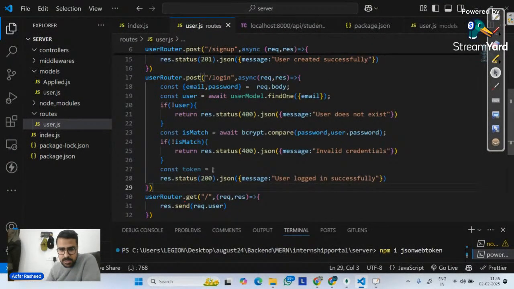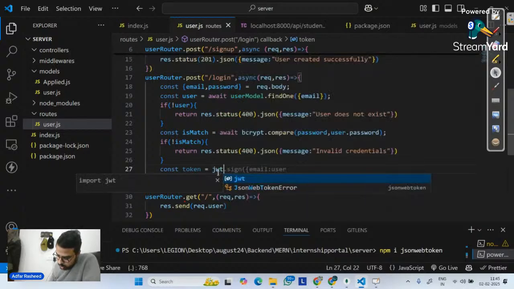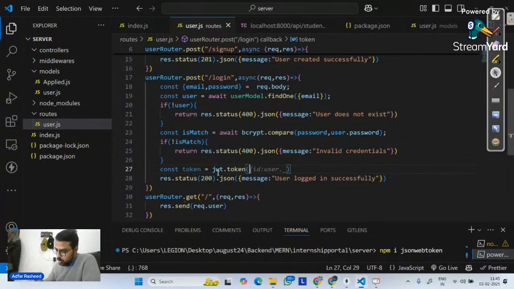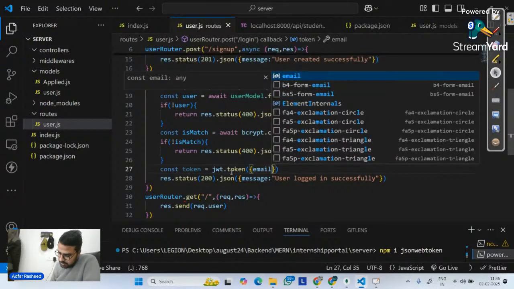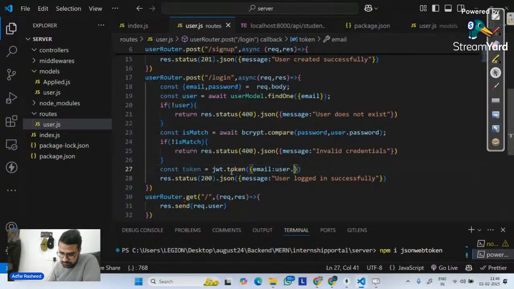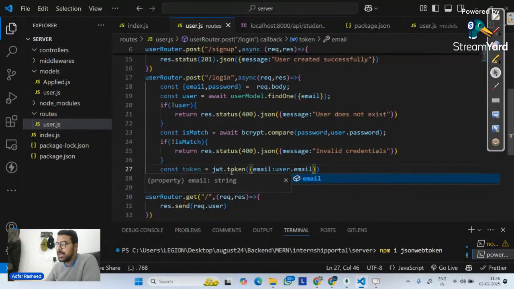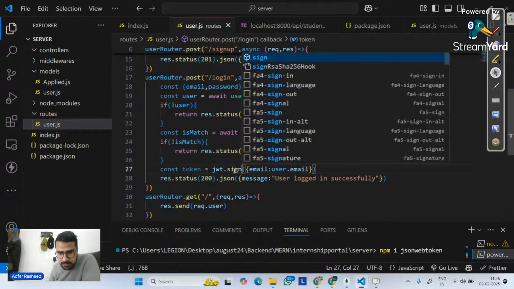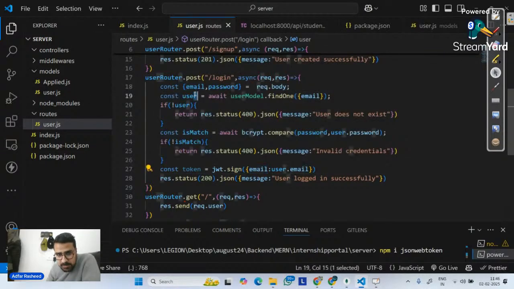So I will simply say here JWT.sign, and as I said, I will pass a payload. Whatever payload is, it should be something unique. I can pass user.id, but at this point of time let's keep it simple. I will simply pass the email, which is user.email. Am I clear? So I'm simply generating a token with the JWT.sign method, and the payload is the email of that user, which is unique to it.